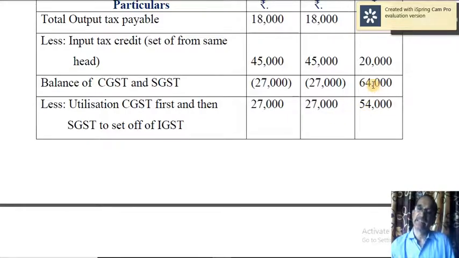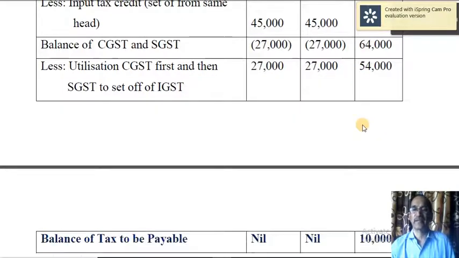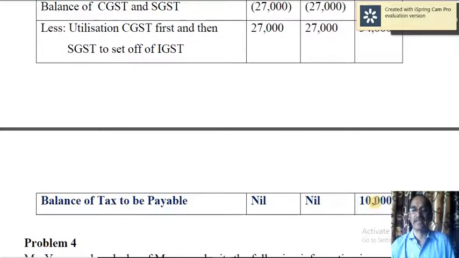What you need is 64,000. So in spite of utilizing input tax credit of CGST surplus and SGST surplus, still there is a tax liability of 10,000 as far as IGST is concerned. So balance of tax payable is just 10,000.